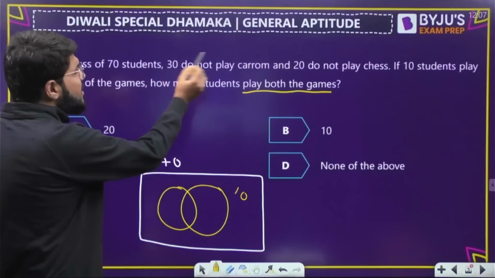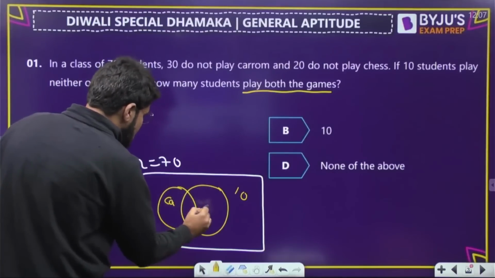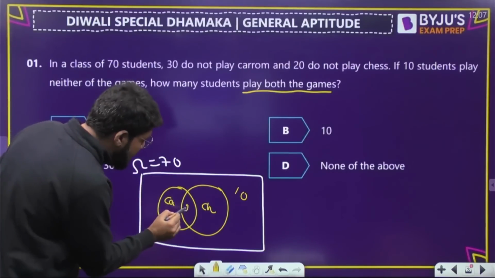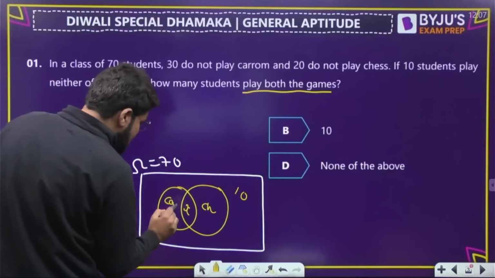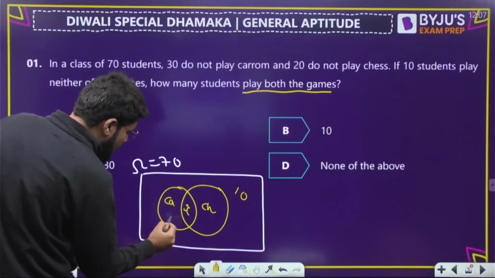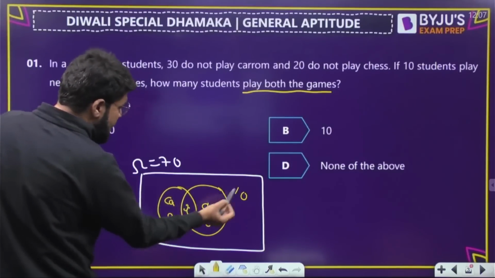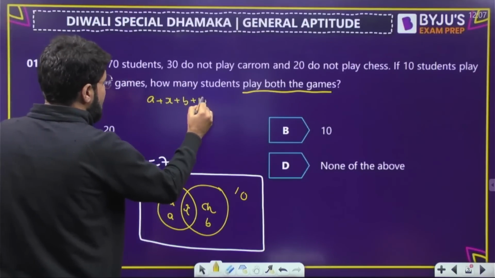Suppose I call this carom and the next chess. They are asking for this value X, the students who play both the games. Let me call these other two regions A and B. So A plus X plus B plus 10 is 70. That is the number one thing that you must know.